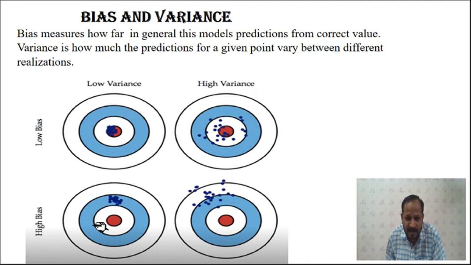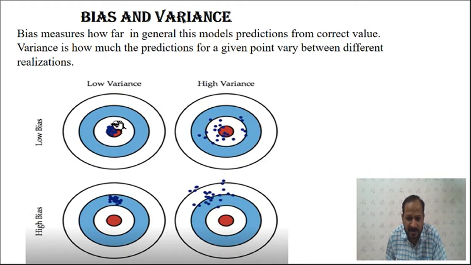When you say low variance, it means though the bias is larger here, or high bias, because the predicted values are far away from the actual value, every time the predicted values are the same or nearly the same, at the same point. Because of that, it gives low variance. Though these are away from the actual value, every time they give the same values, and because of that it is called low variance.